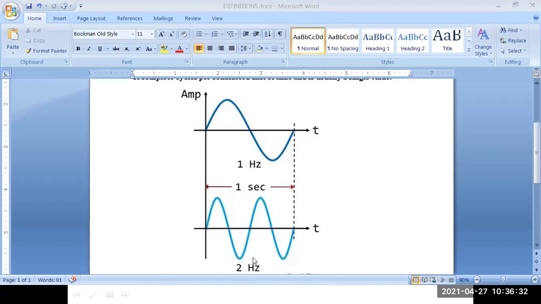Generally, the frequency is measured in the form of hertz. One cycle is called one hertz. Two cycles are called two hertz.